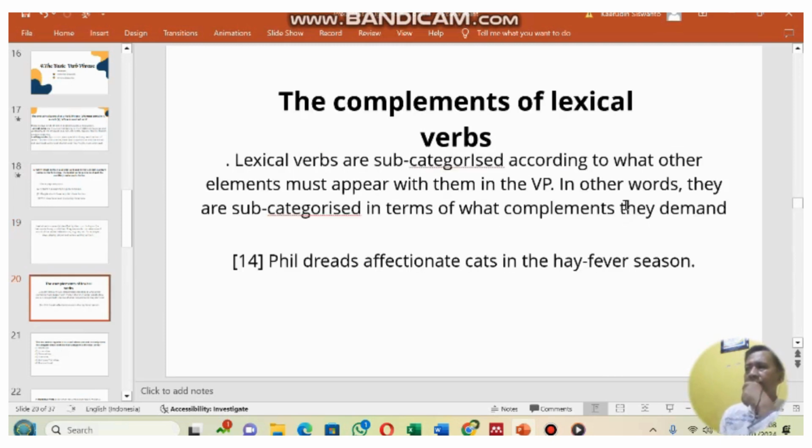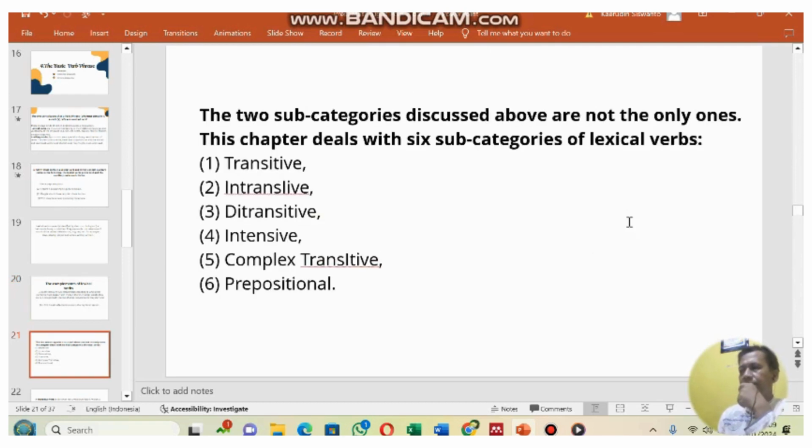Lexical verbs are subcategorized according to what other element must appear with them in the VP. In other words, they are subcategorized in terms of what complement they demand. Example: Phil dreads affectionate cats in the hay preposition.